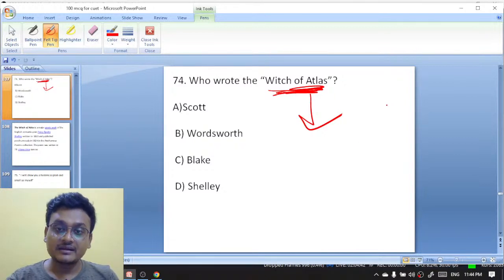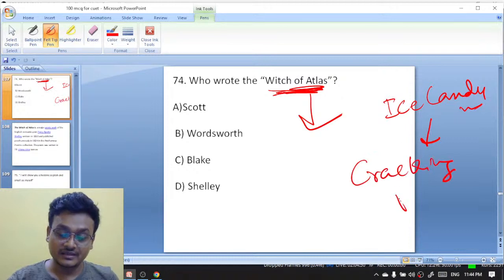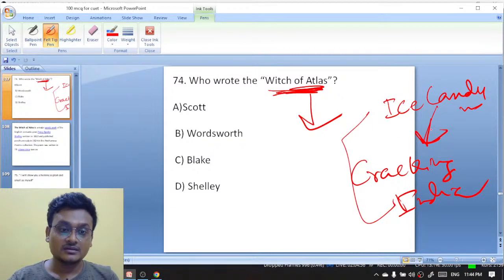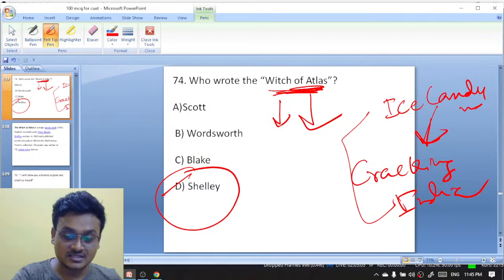Okay. Ice Candyman का another title was Cracking India. ठीक है? Cracking India. Ice Candyman का another title है Cracking India. ओके, the rebel poet, exactly, it is Shelley. Shelley has written Witch of Atlas. ठीक है, Witch of Atlas, Shelley.